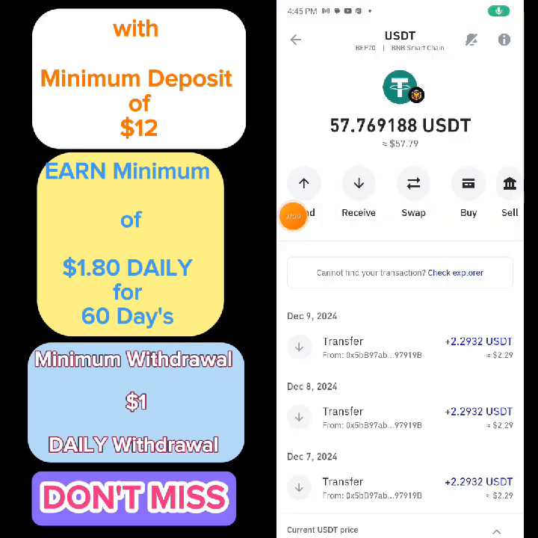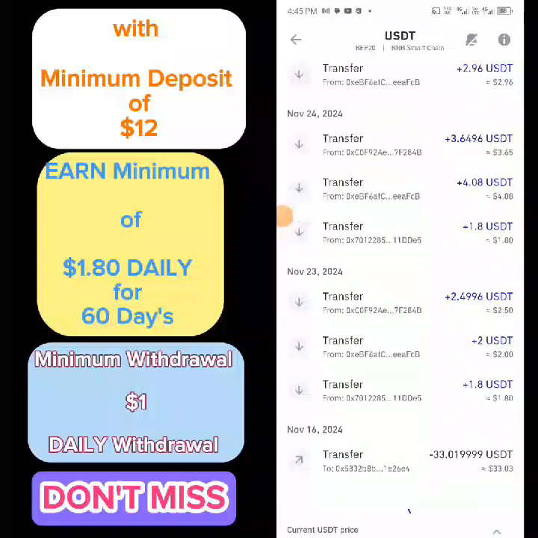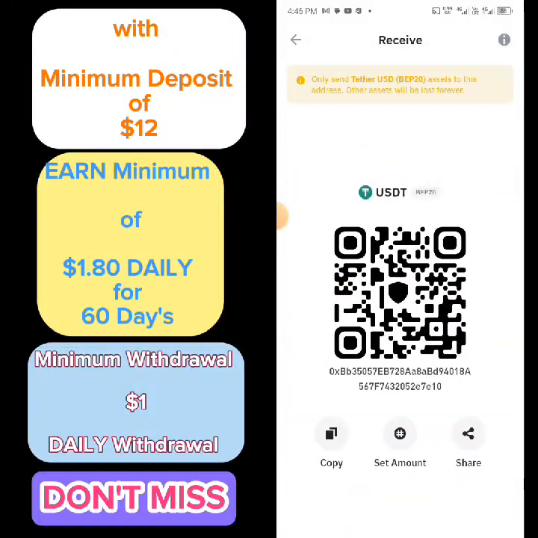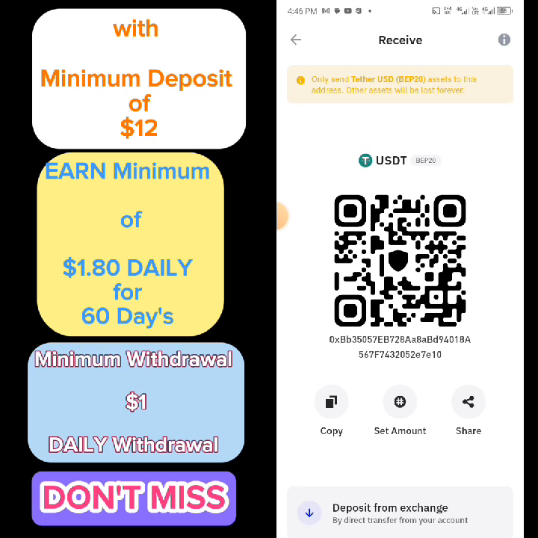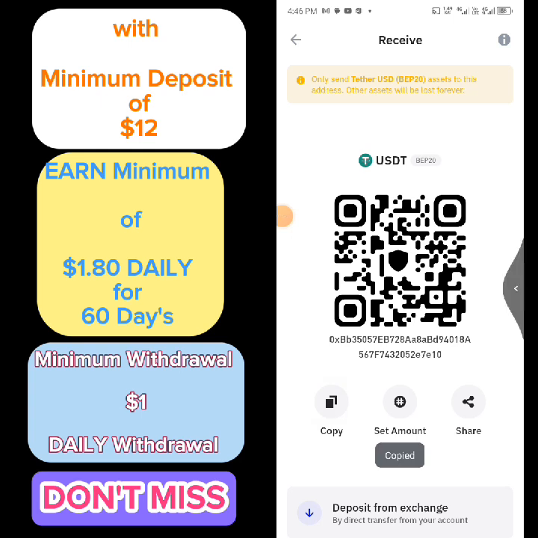So I'm here on my Trust wallet. All this money you see here, I got it from that type of platform. Everything you see right here, I got it from the same platform. Note this one was just launched today. So right now let me click on copy. I have copied my wallet address.